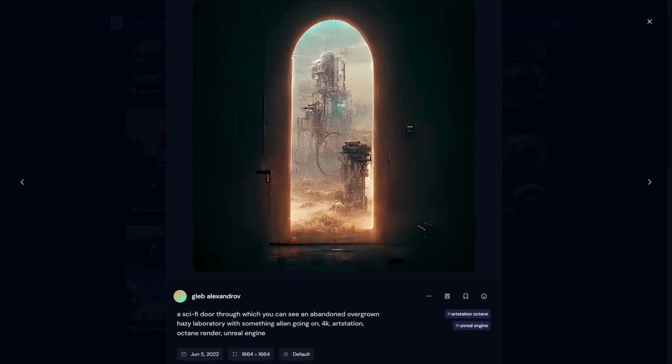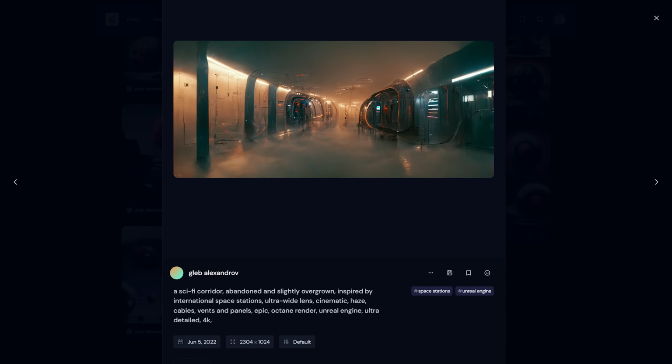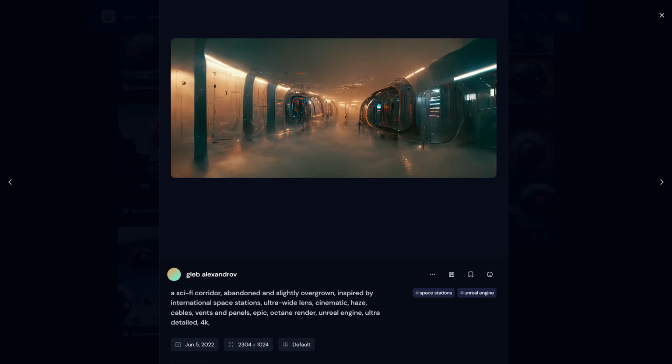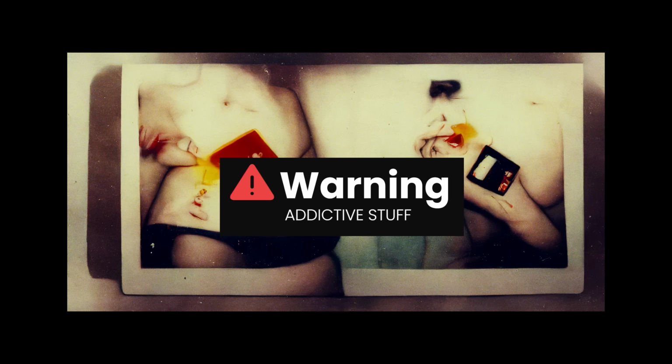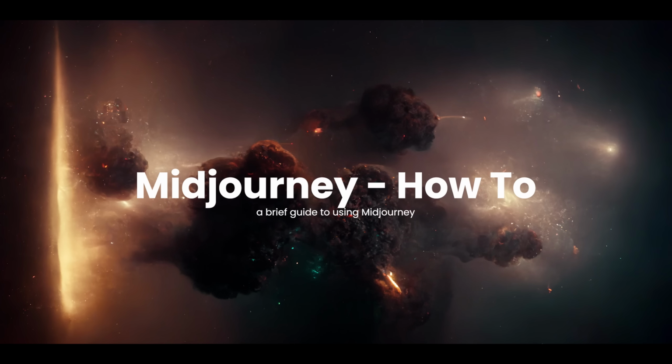And now I want to share a quick how-to of using Midjourney, especially if you have just started playing with the idea of AI-based image generation. But first, a quick warning, it is a tech crack pipe. It could be really addictive, I think. Here is a brief guide to making weird, fun stuff in Midjourney.